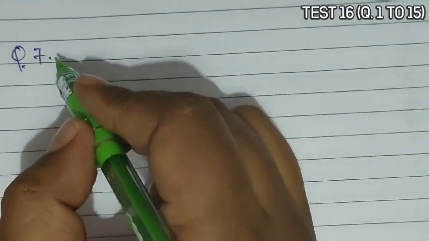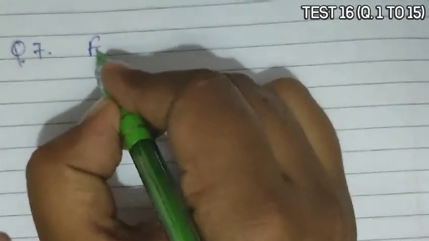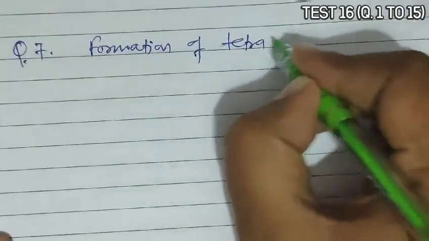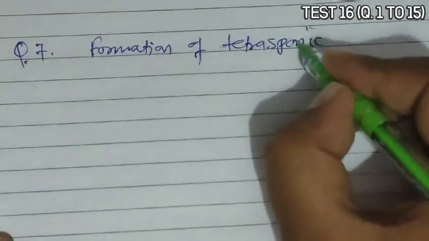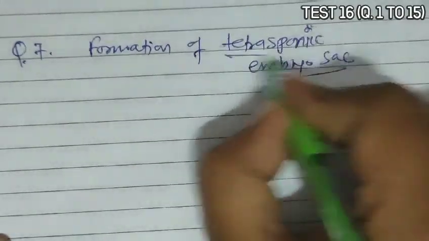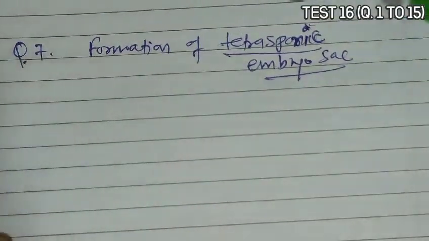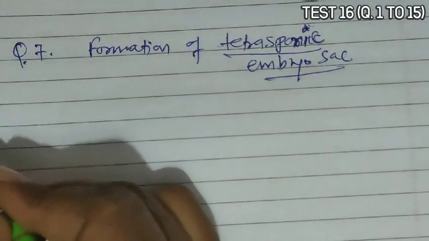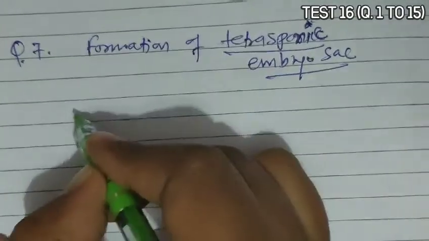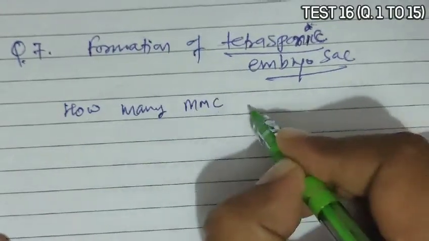Question 7. Question 7 asks that for the formation of a tetrasporic embryo sac, how many megaspore mother cells are required?